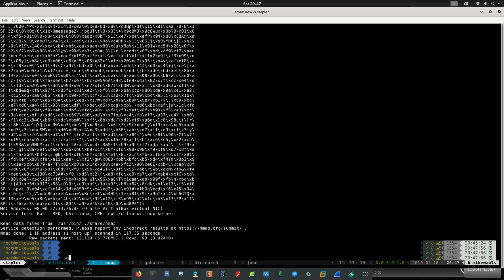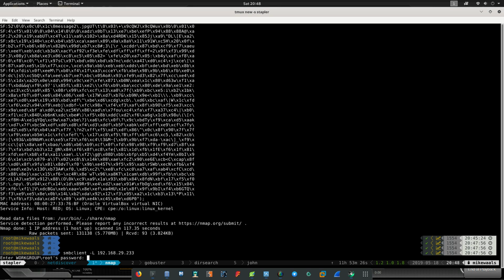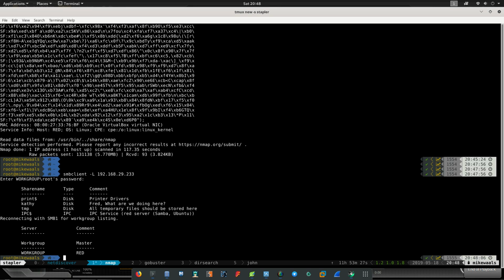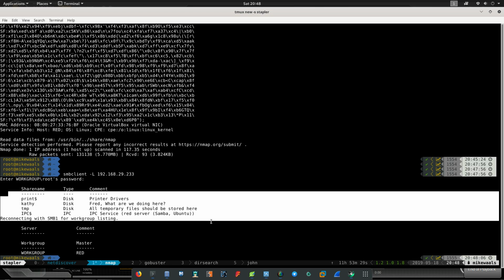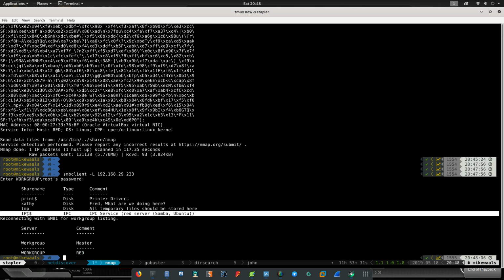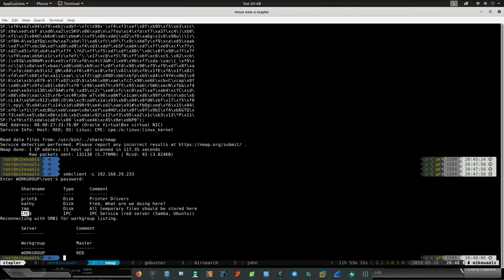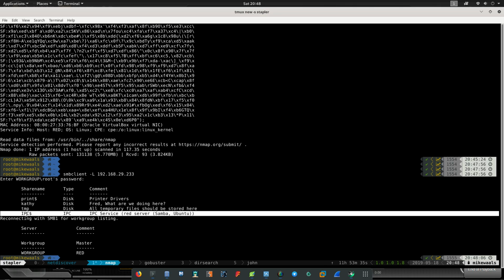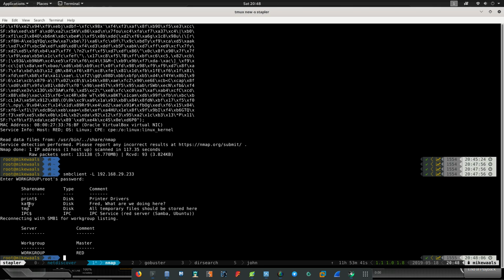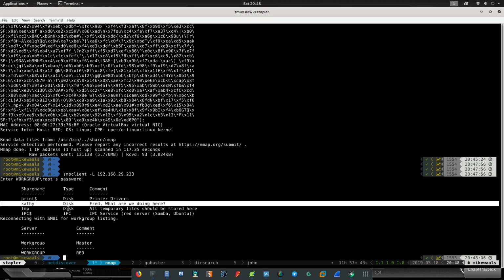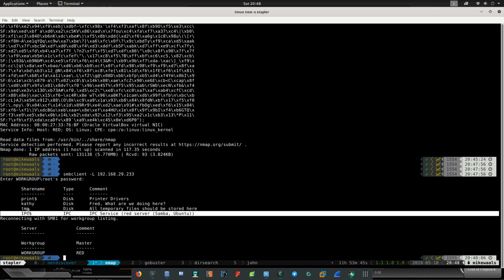Let me use smbclient. We can see these are the shares found. One is IPC$, the inter-process communication share, which you can use to connect with a null session. Kathy is one of the shares, which seems interesting. Another one is temp.